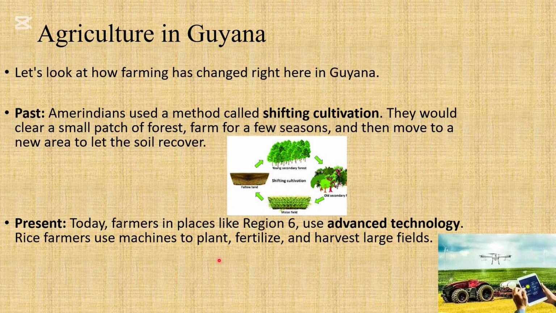to plant. So we don't have the physical human labor happening. They just go in the machine, and that machine is able to work big fields. They don't have to go and wait on this piece of land anymore. They have fertilizers, and they're able to harvest large fields. And right now, there are so many emerging technologies in agriculture. So because of that, we were able to do so much more.